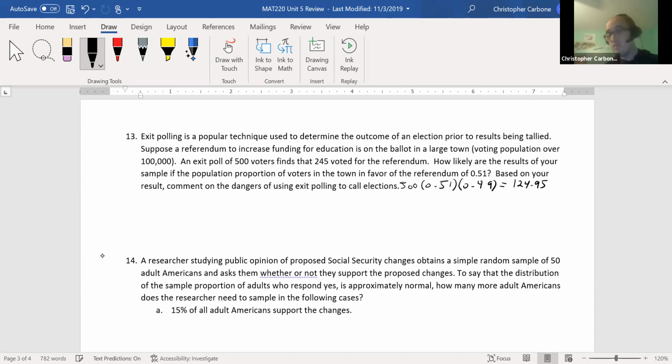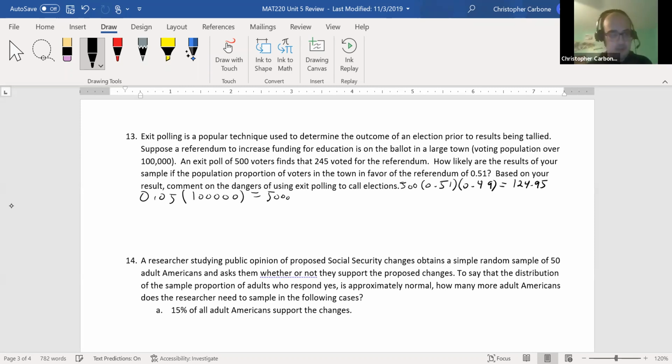So the shape here is going to be approximately normal. We could check the 5% of 100,000. That is about 5,000. So 500 sample size here is fine.